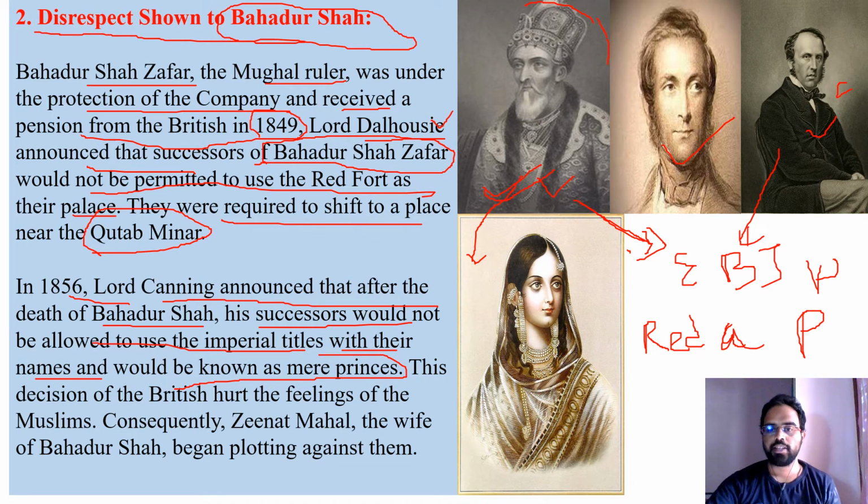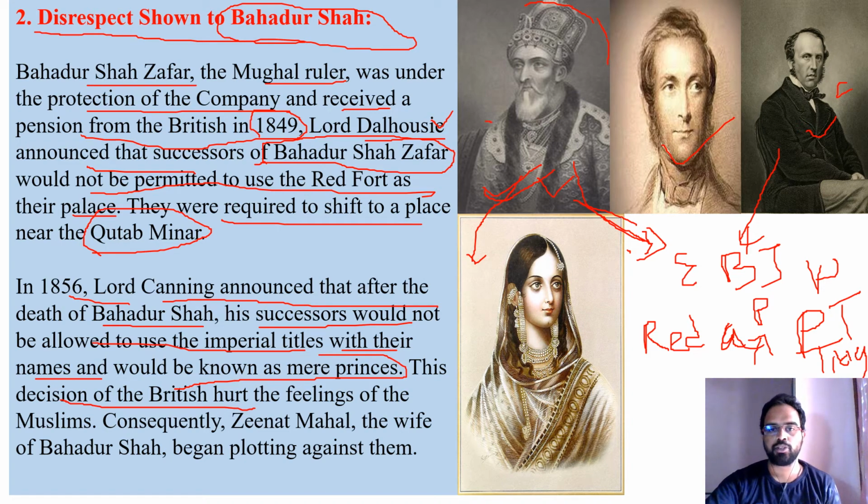So he said that the successors of Bahadur Shah Zafar cannot take any titles and proclaim themselves, because these titles always resemble their emperorship. So they said that no more could the successors adopt such titles or follow any such title. They should just remain as princes. They'll get some pension and live happily with it. That's all. This decision of the British involved disrespect, right?